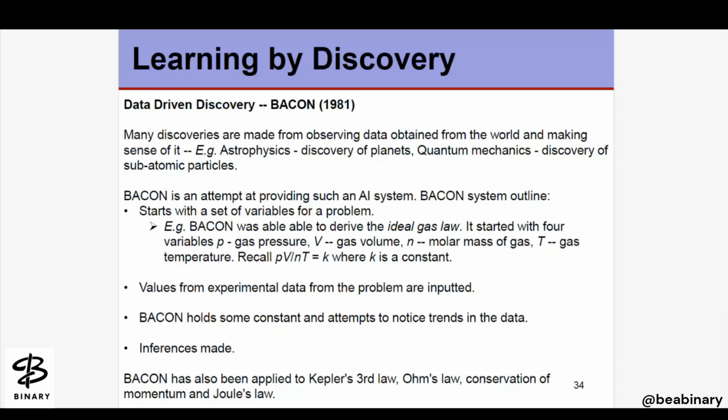So the backend has also been applied to Kepler's third law, the conservation of momentum, and Joule's law. If we talk about where it has been applied, these are the examples here. Or if we say it differently, whatever scientific laws or experimental data we are talking about, the backend has been used to rediscover the ideal gas law or the other scientific laws from the experimental data.